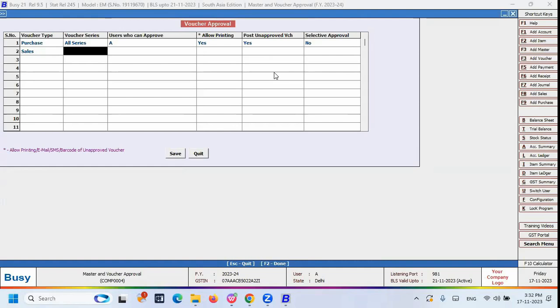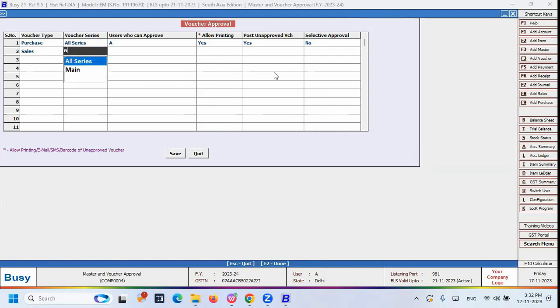Most of the companies have multiple voucher series also. B2B, B2C, credit, cash, various types of voucher series they can manage. In that scenario, they have the option to configure the voucher approval by voucher series. For example, they have four voucher types, B2B, B2C, like that. Only for the B2B voucher series do they need this type of approval system, so they can select the voucher series name over here, then they can do the configuration. That is also available, right?